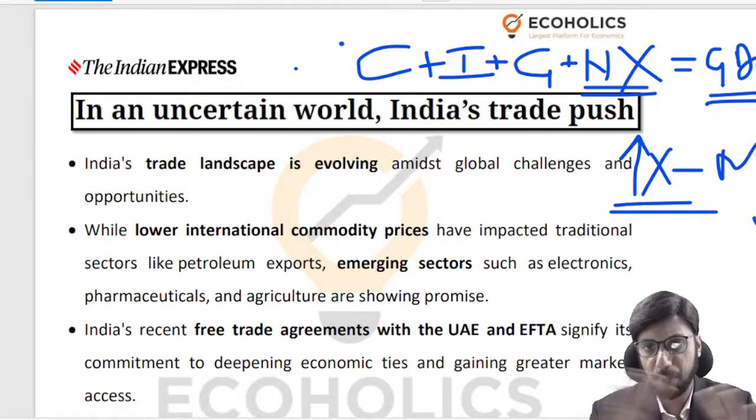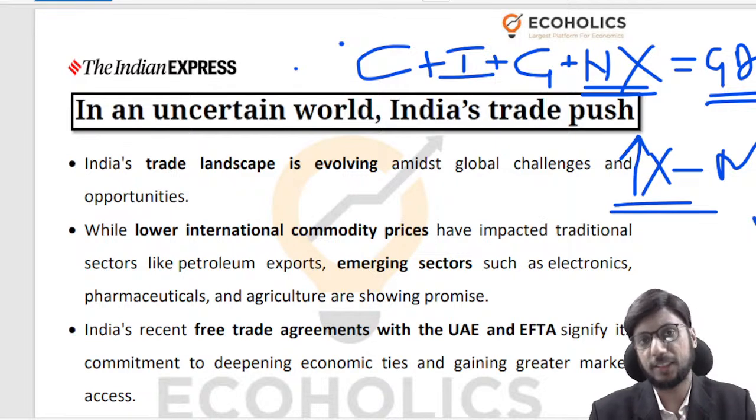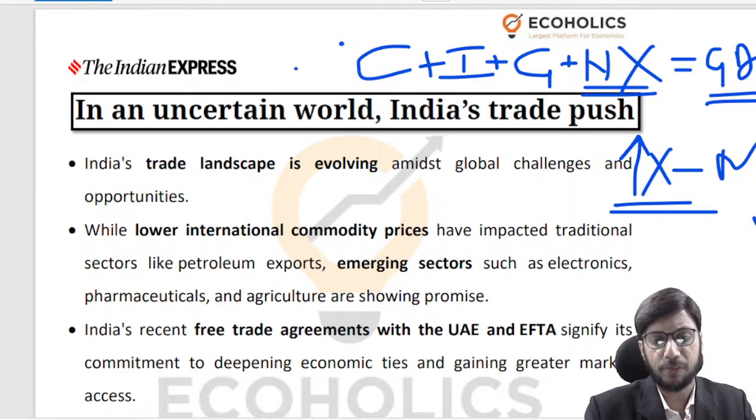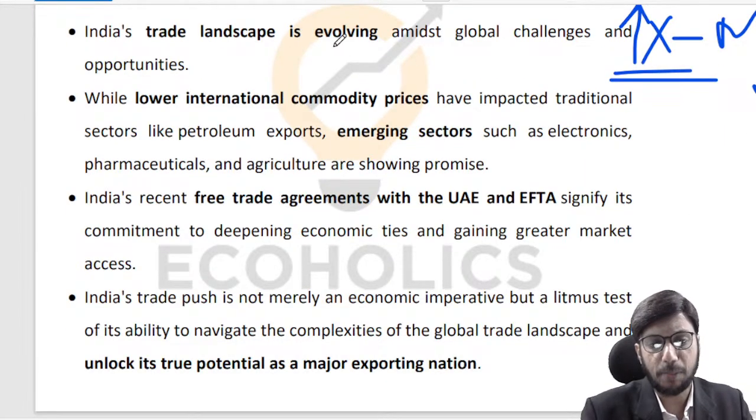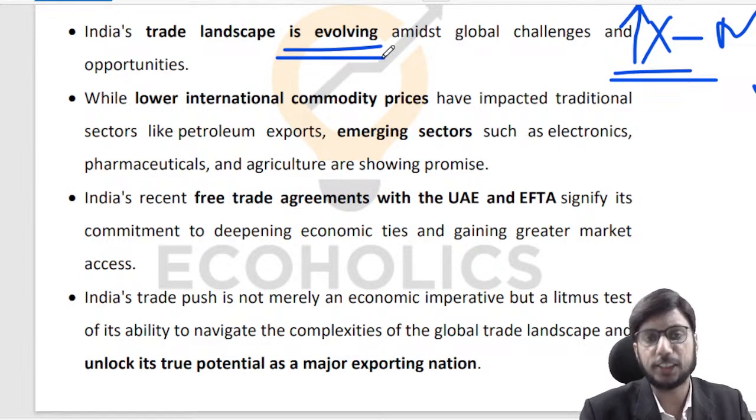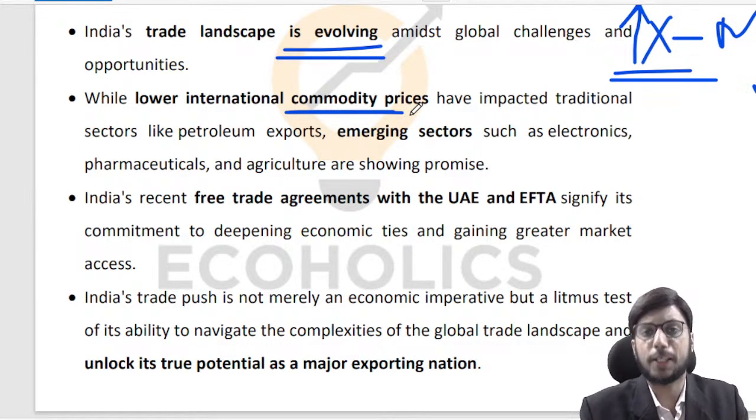Keeping that basic idea in mind, we will discuss this particular article. Our trade landscape is evolving, and that's not just true for us, it's also true for a variety of other countries as well. Commodity prices have softened, and as a result, the revenues that we earn typically via petroleum exports will also soften.